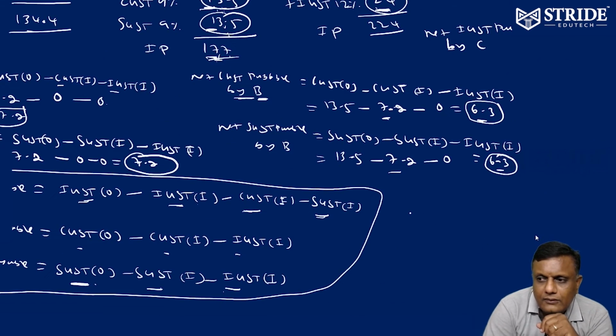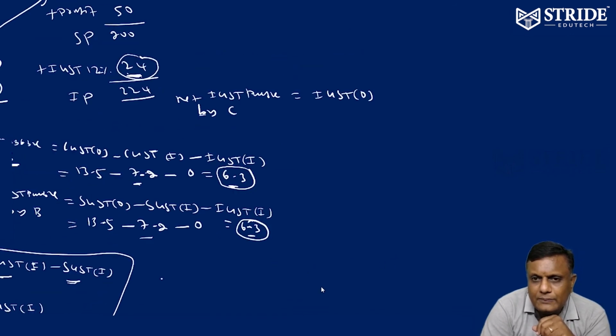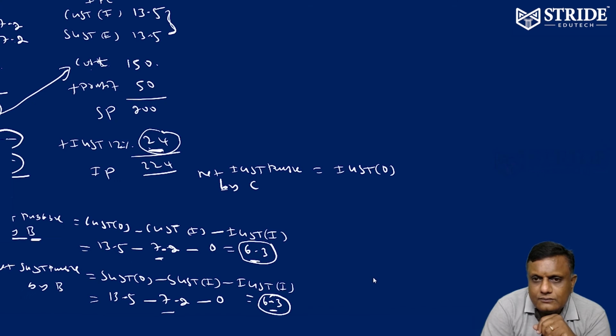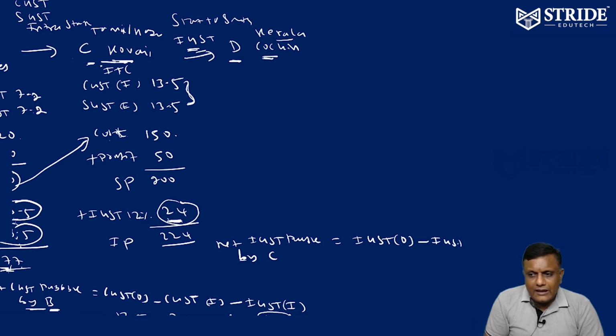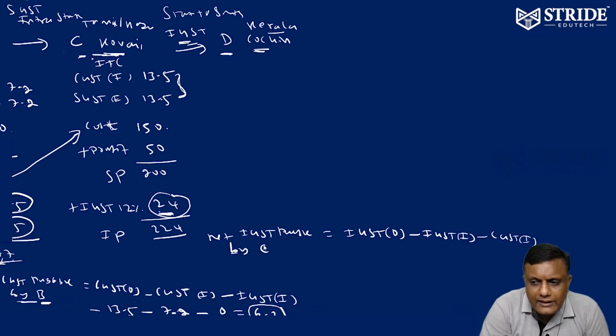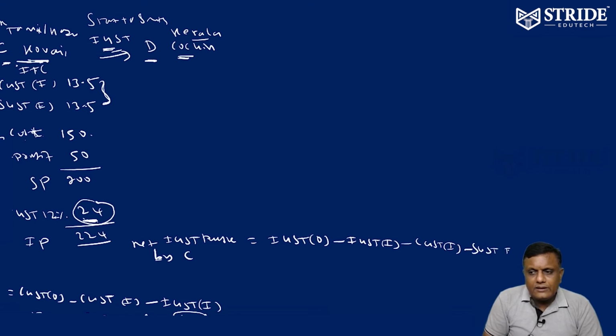So net IGST payable by C is equivalent to IGST output minus IGST input minus CGST input minus SGST input. This is the way set off is going to take place.